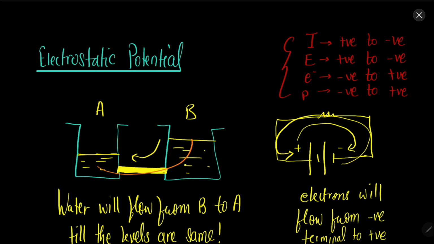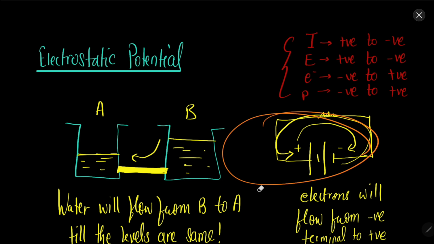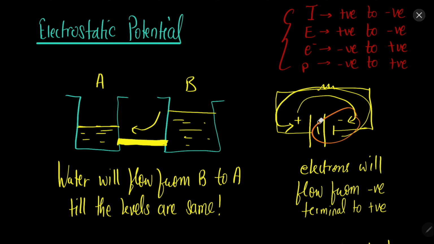So here the water was flowing because of the difference in level, and here because of the difference in the density of the positive or negative charges. Positive charges flow from positive terminal to negative, and negative charges flow from negative to positive terminal. Actually only negative charges flow because they are less massive and they are free to move. So you can say that electrons flow from negative terminal to positive, but we consider the direction of current to be from positive to negative. We will come to this part in current electricity.